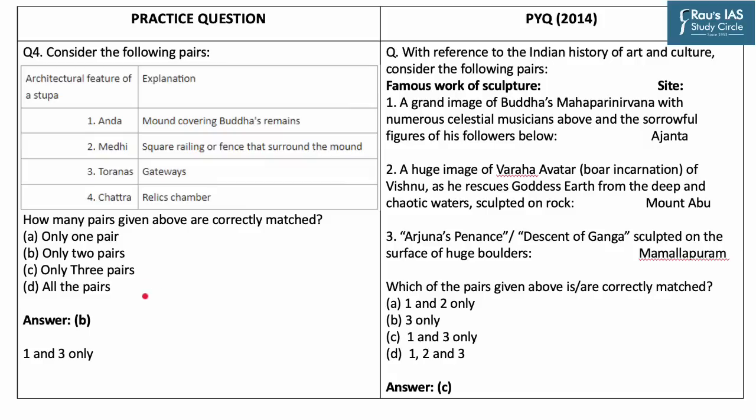Hence, the correct answer to this practice question is option B, as only two pairs are correctly matched, pair number 1 and pair number 3. And the correct answer to our UPSC previous year question is option C.